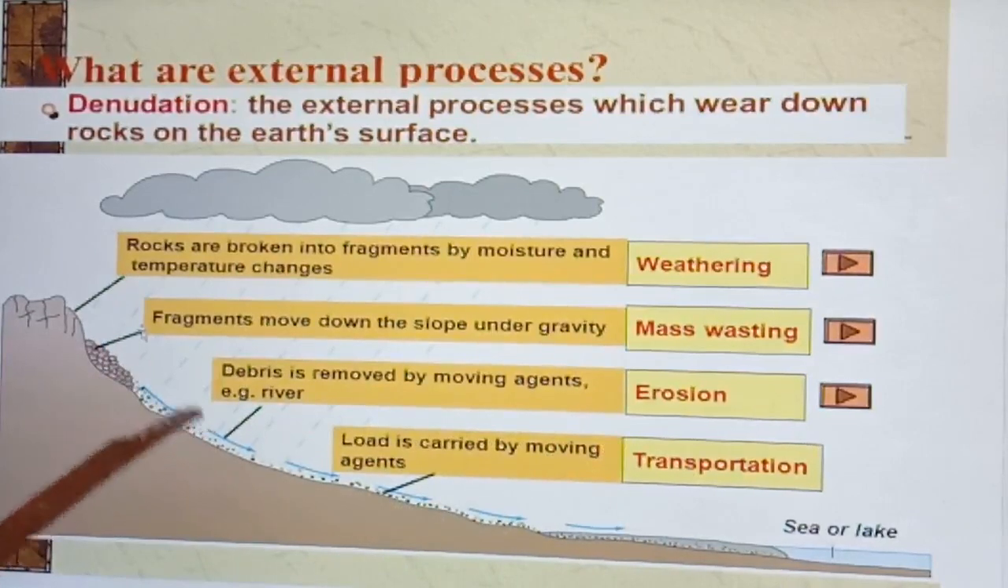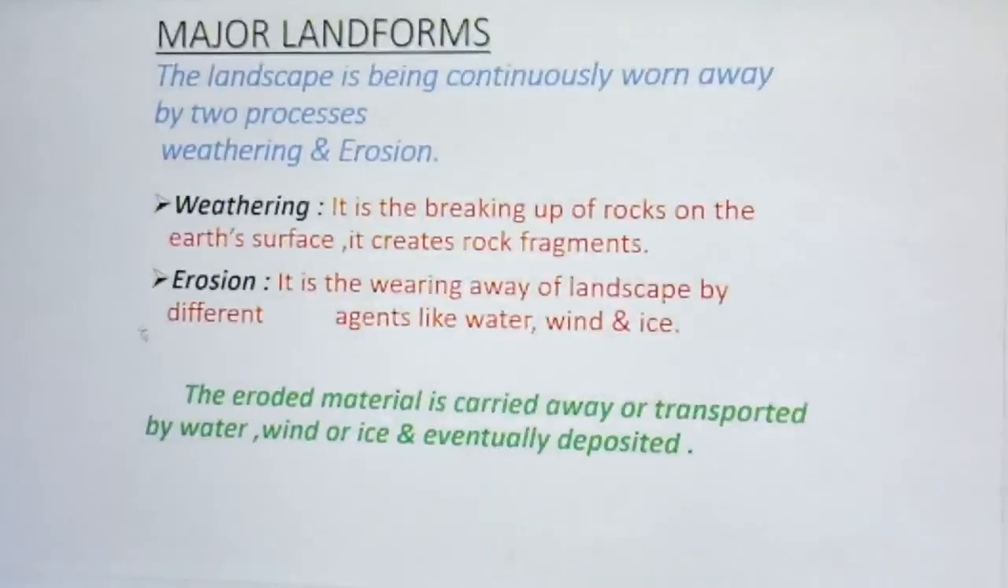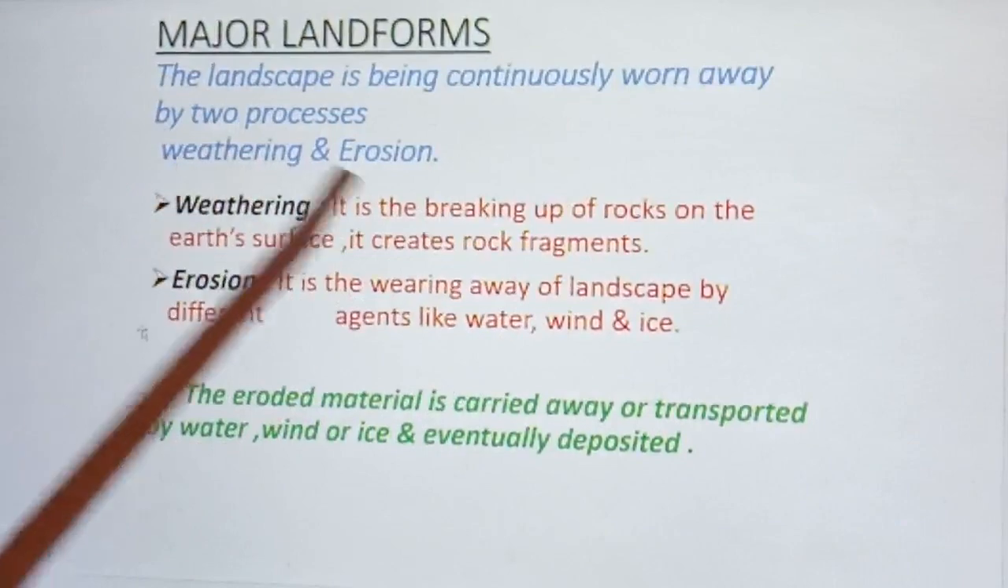glacier, water or wind, is moved. The sediment is moved by these agents and then dropped somewhere on the earth's surface. And all these activities lead to the formation of different landforms. Now see, weathering, landscape, major landforms. Landscape is being continuously worn away by two processes, weathering and erosion.